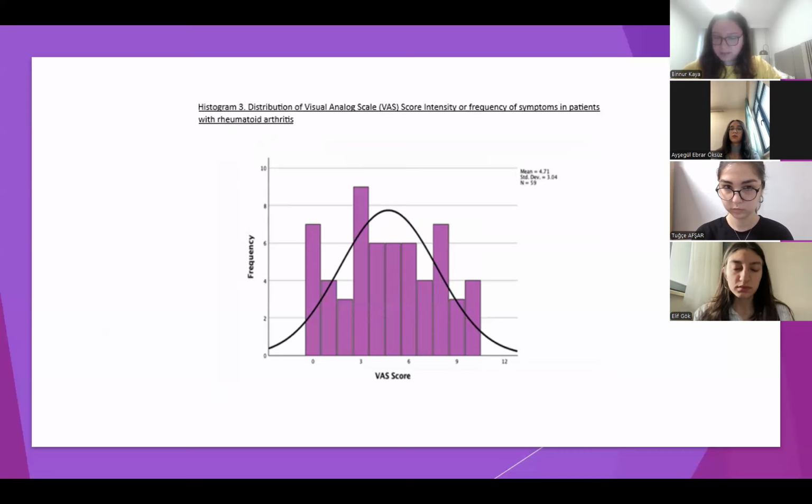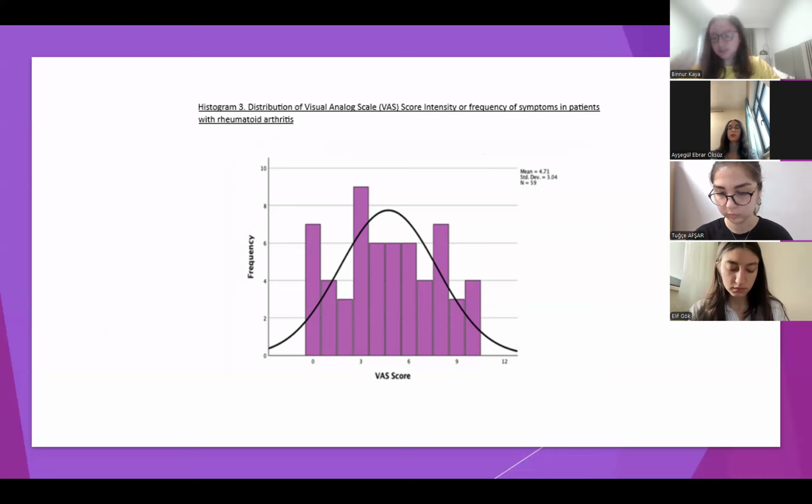And here, the histogram of VAS score appears fairly uniform, with moderate pain levels being the most frequently reported. The mean VAS score was 4.71, while the mode is approximately 3, indicating a slight skew toward lower pain levels. Scores span the entire range from 0 to 10, reflecting the broad variability in pain experiences among patients.